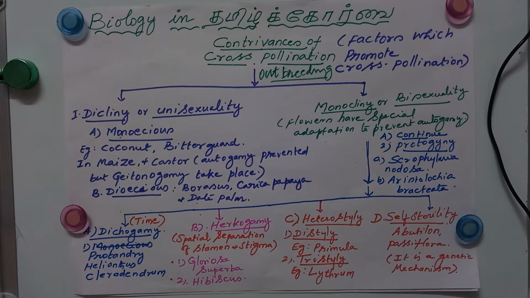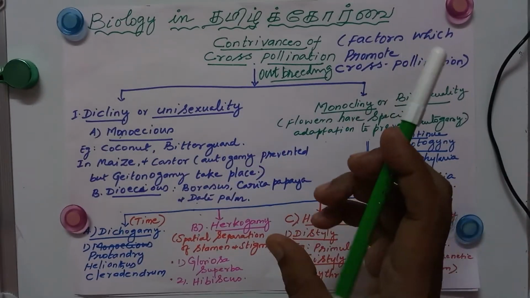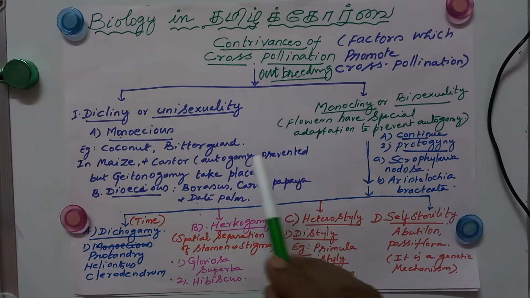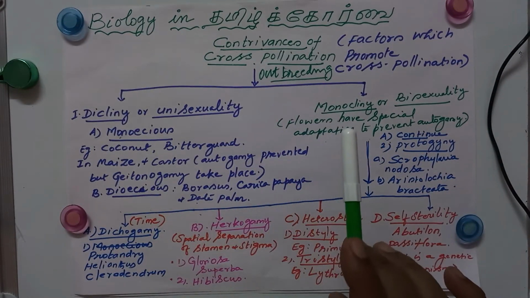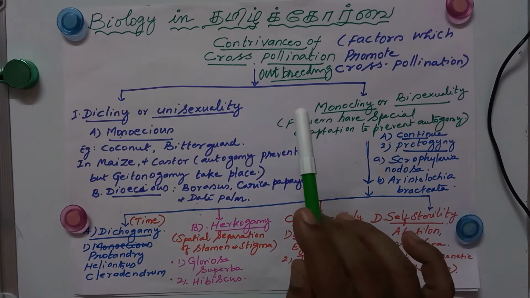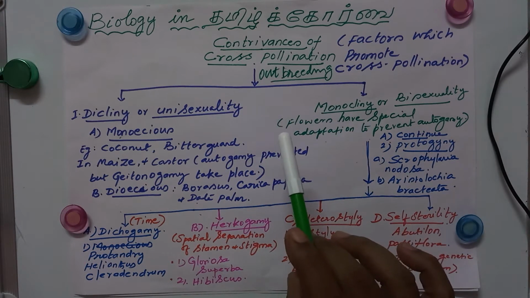Now let me explain about the concept contrivances of cross pollination. This full flowchart is sufficient to attend one essay question. Okay, it is more than one essay question.